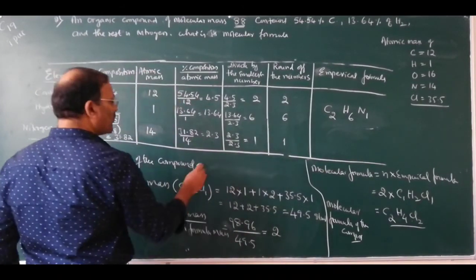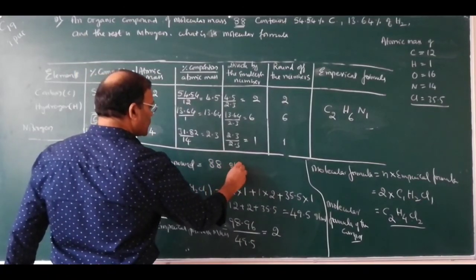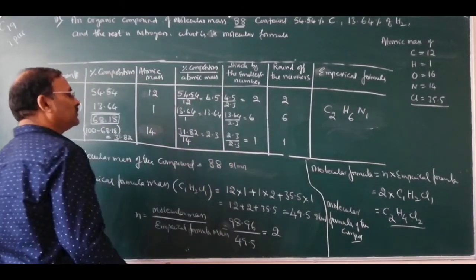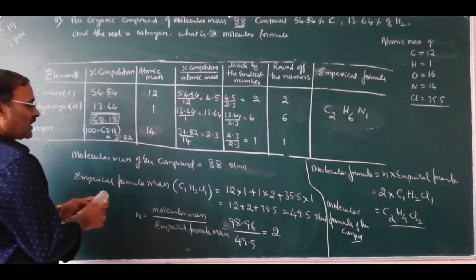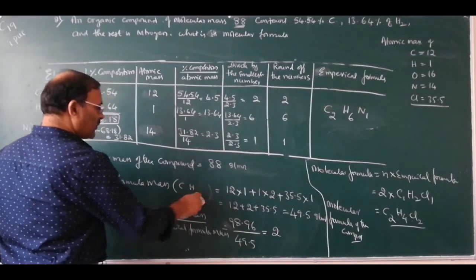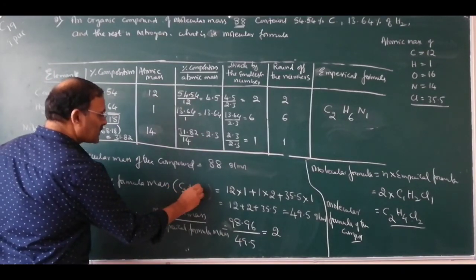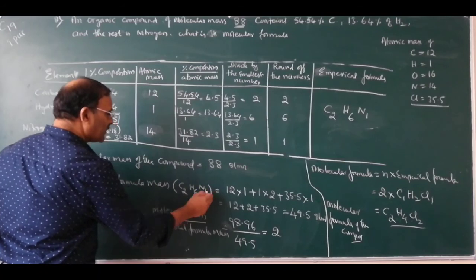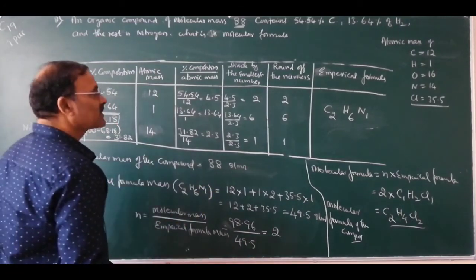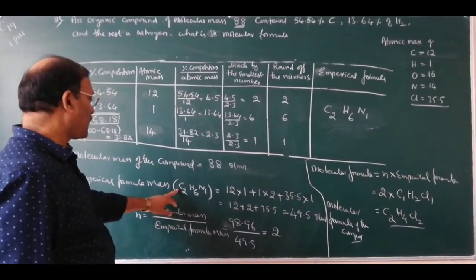Molecular mass of the compound given is equal to 88 grams per mole. Then what is the empirical formula of the compound? Empirical formula is C2H6N1. So how to calculate the empirical formula mass?